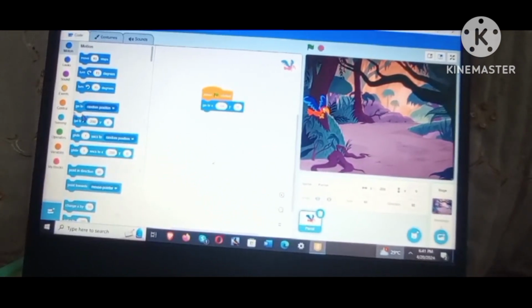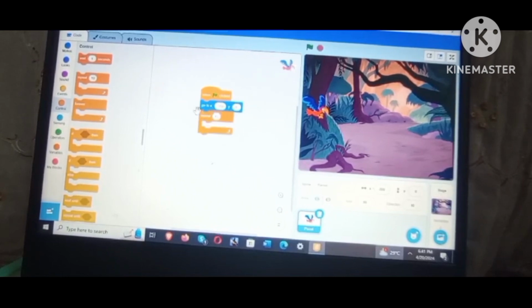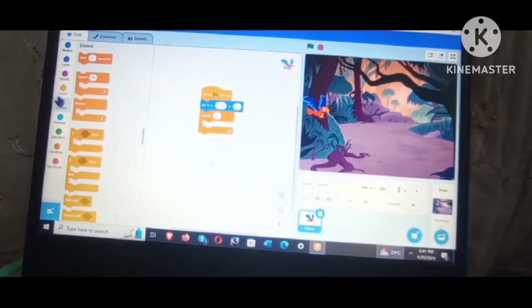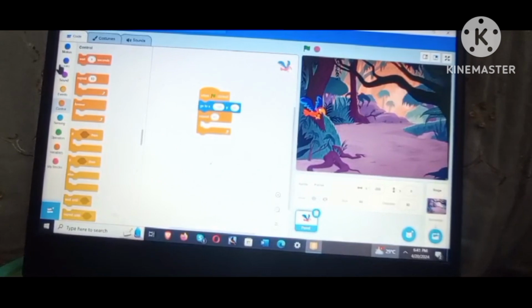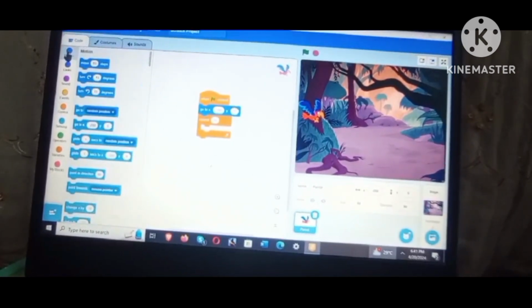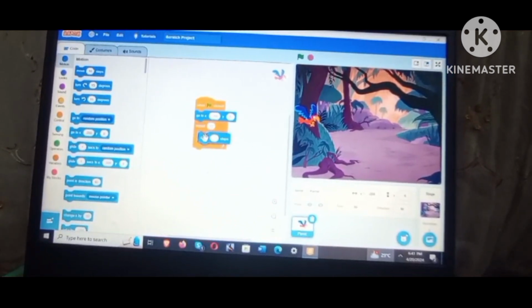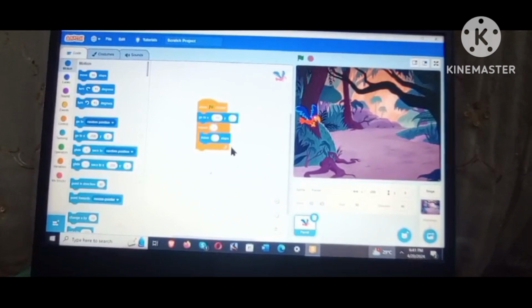Now we are going to take the repeat block, 10 times. The second one on control, fourth code. Now we are going to go in motion and take move 10 steps. We are going to put it in the repeat block.